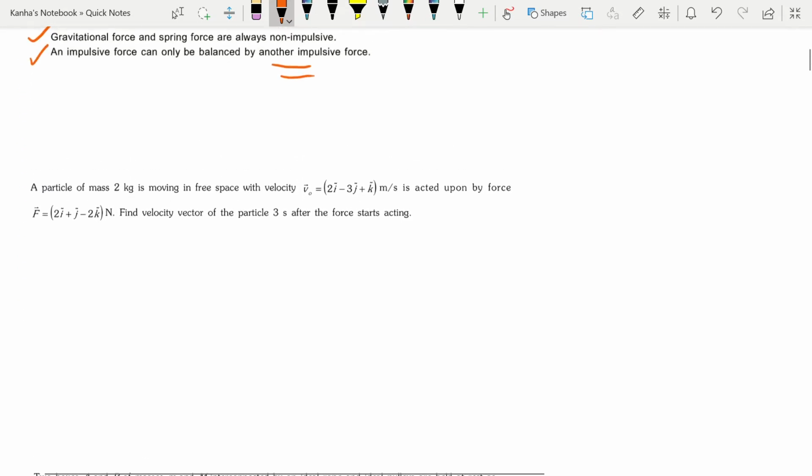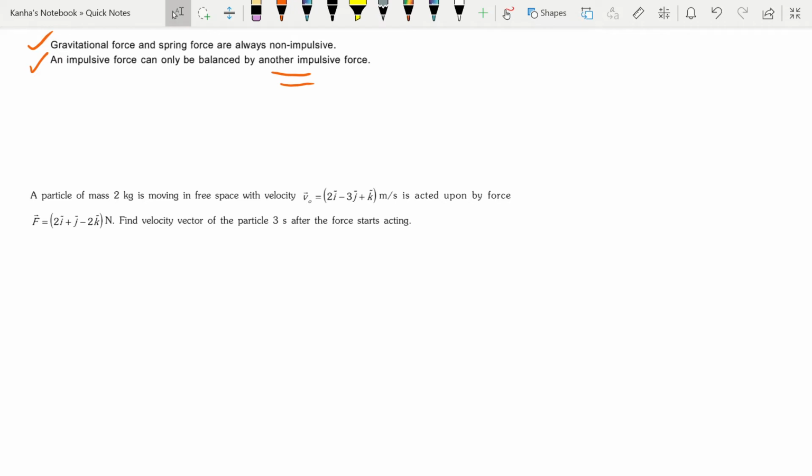Let's look at one basic question. That is an application of the formula that you've just read. A particle of mass 2 kg is moving in free space with velocity given by v naught, and now a force F = 2i cap + j cap - 2k cap acts upon it. We are supposed to find the velocity of the particle after 3 seconds, after you started to apply the force. So how do you do this?